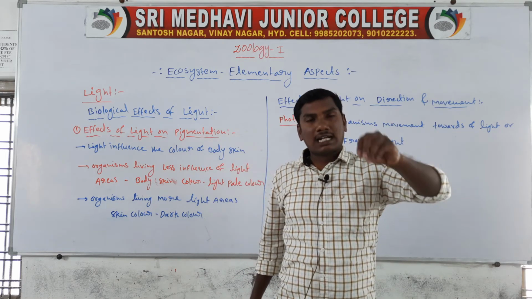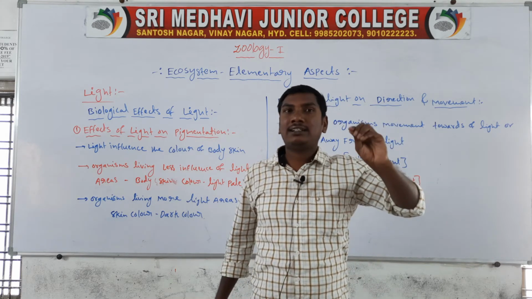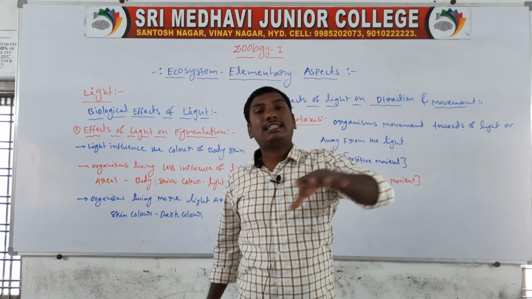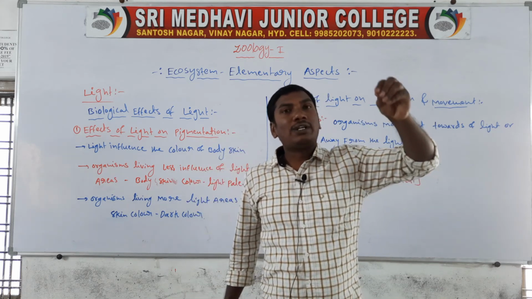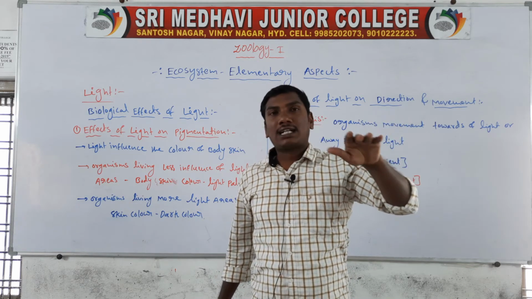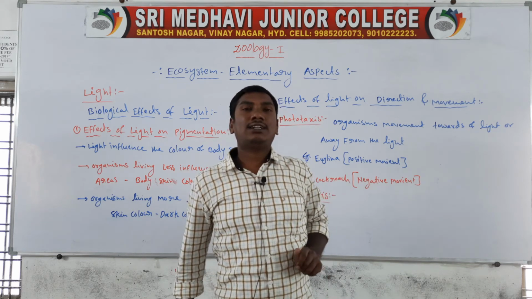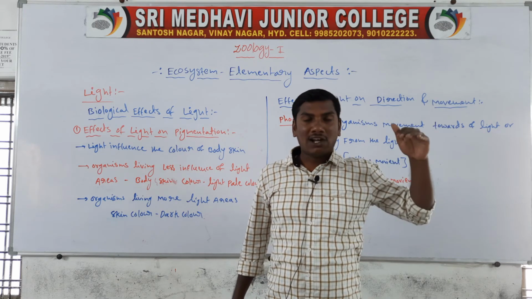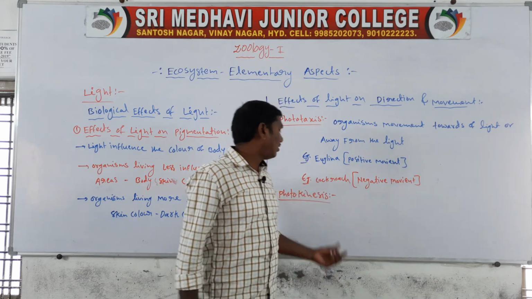Photokinesis means the light influences the unidirectional movement of organisms. More influence of light means high influence, and at that time the organisms move fast. Sometimes, with less influence of light, the organisms move slowly. So they are called photokinesis.